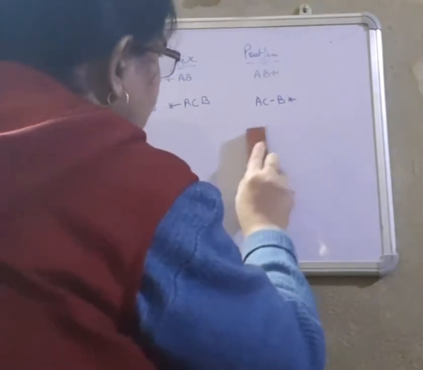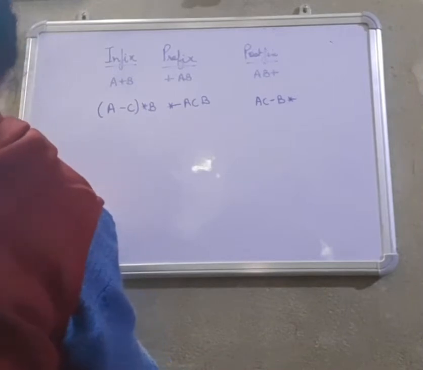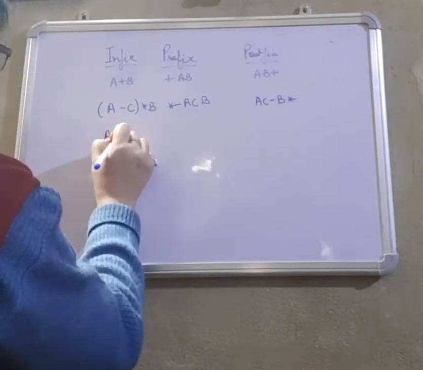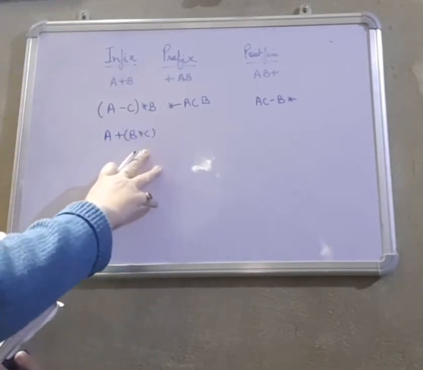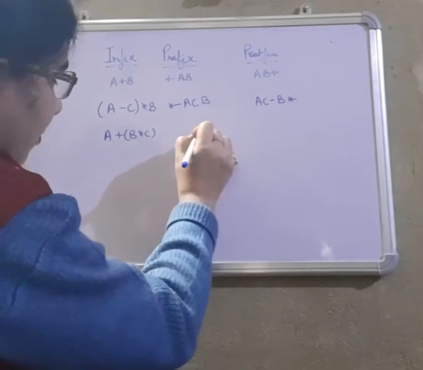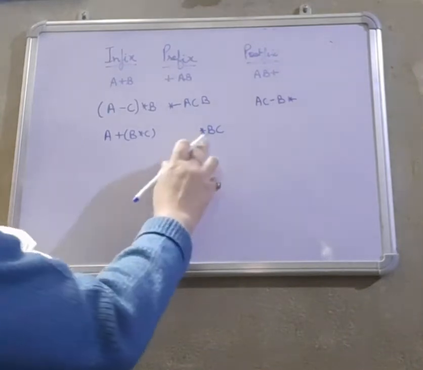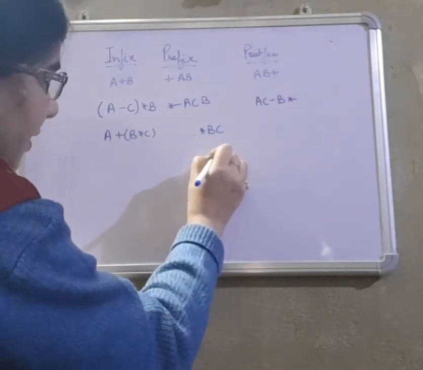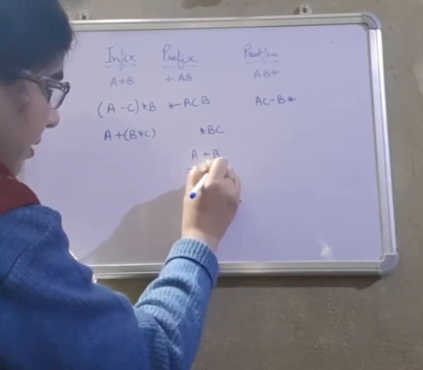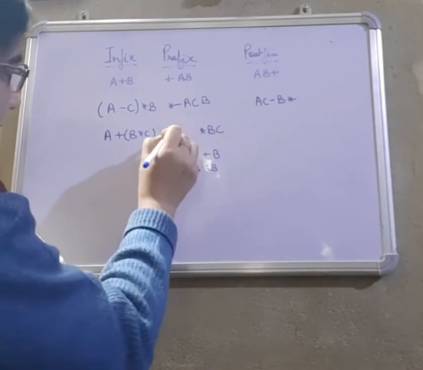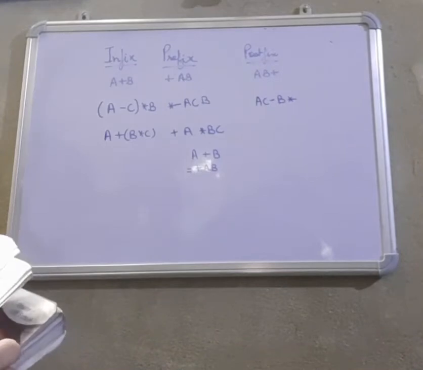This is one question. The second question they have given is (A plus B) into C. Now this is again placed in brackets. To convert to prefix, first give importance to the bracket expression, so we write plus AB. Consider plus AB as A, and C as B. Into AB becomes into plus AB C. Prefix means the operator is kept before.